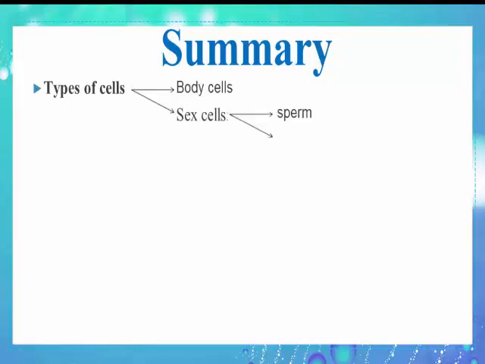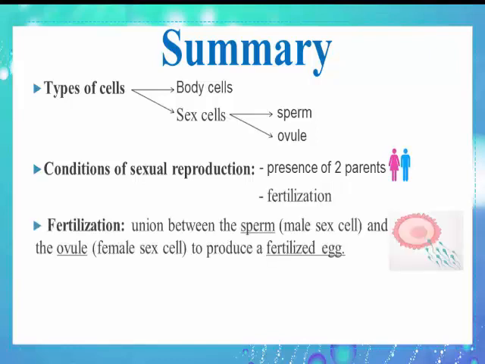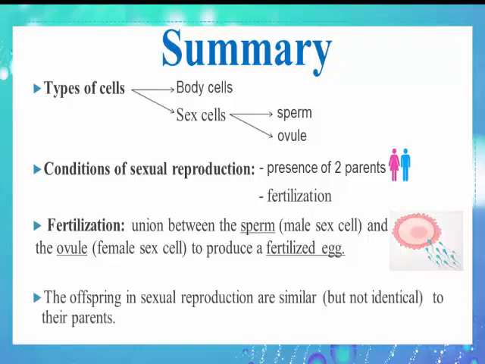Finally, as a summary, the types of cells are body cells and sex cells. Sex cells are of two types: the sperm and the ovule. The conditions of sexual reproduction are the presence of two parents and fertilization. Fertilization is the union between the sperm and the ovule to produce a fertilized egg. The offspring in sexual reproduction are similar but not identical to their parents.